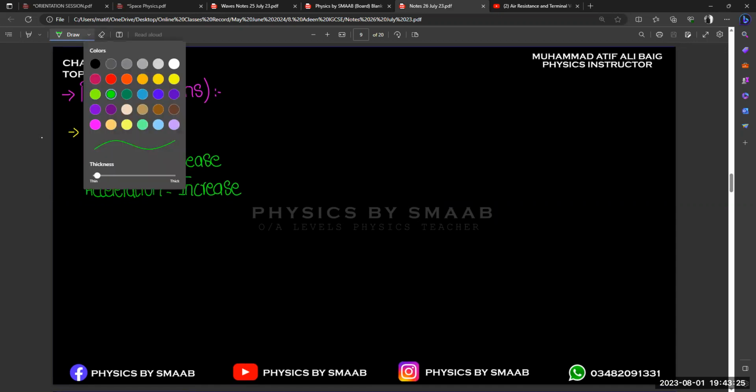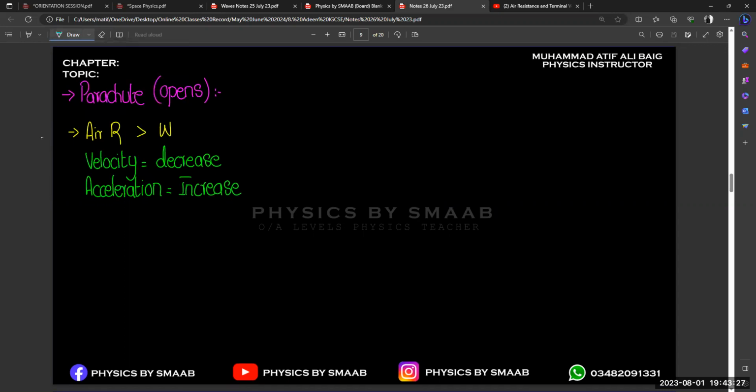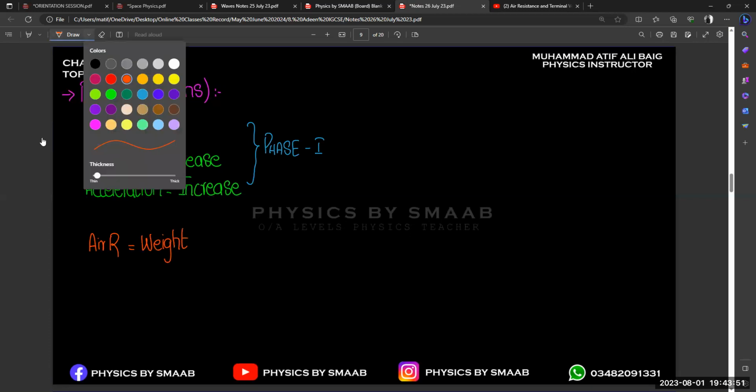So that is our second phase with the parachute. This is phase number one with the parachute. This is phase one with the parachute. And if we talk about phase number two, now again your air resistance will be equal to the weight of the body, and again your velocity will be equal to what?